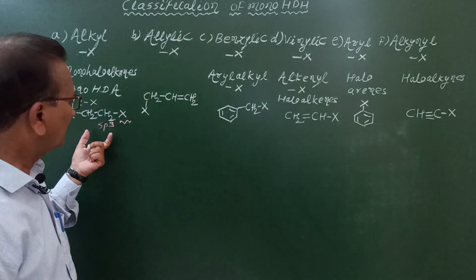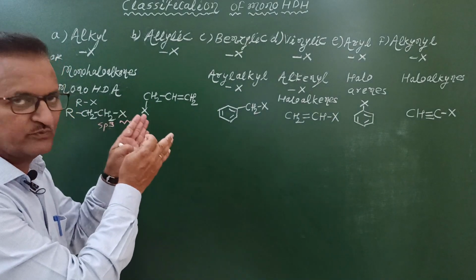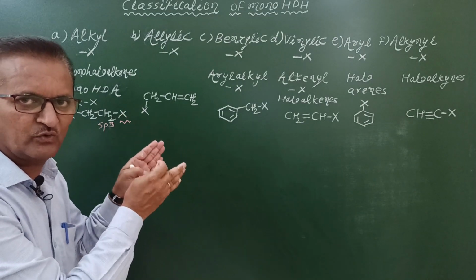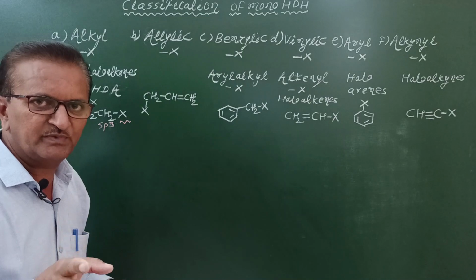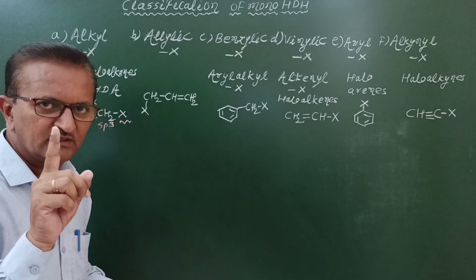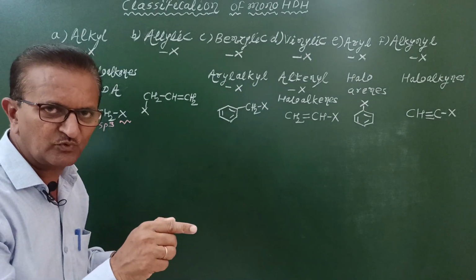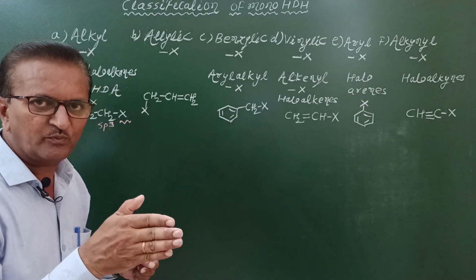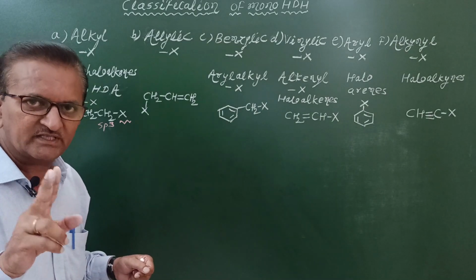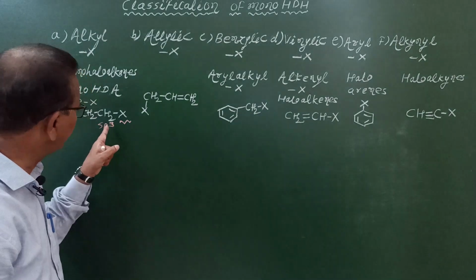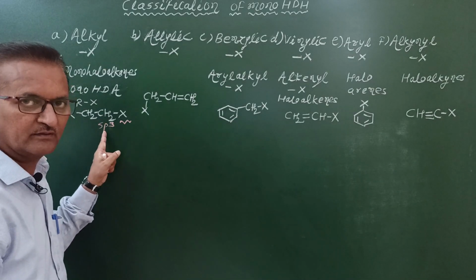What about their classification? We know that. What is base for classification of these monohalogen derivatives of hydrocarbons? This classification is based on 2 points. Number 1, type of carbon atom to which halogen atom is bonded. Type of carbon atom, primary, secondary or tertiary. And what is second point? The type of hybridization of carbon atom to which halogen atom is bonded.